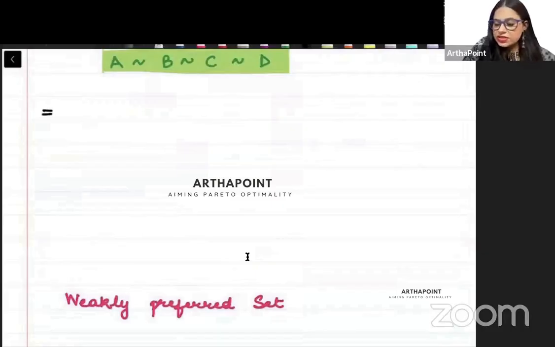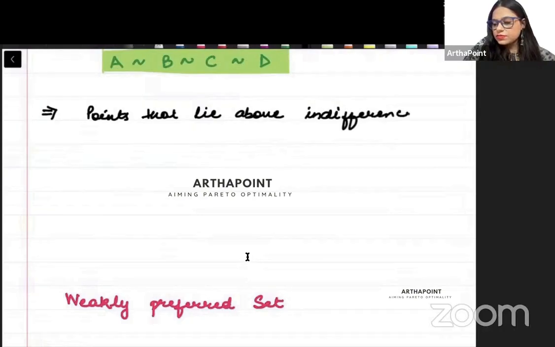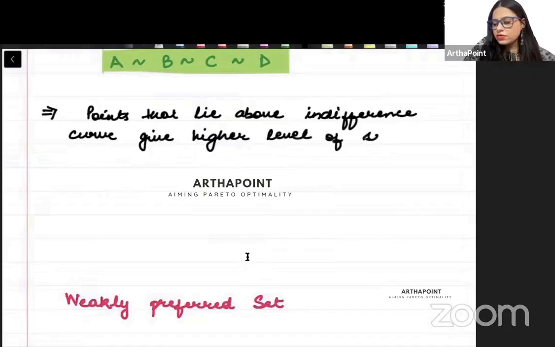The property is points that lie above the indifference curve give higher level of satisfaction.